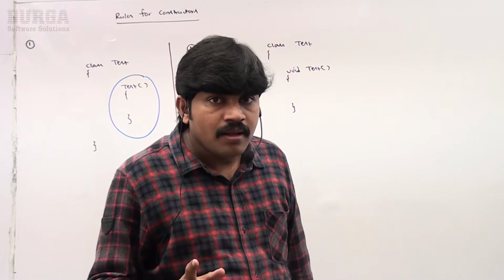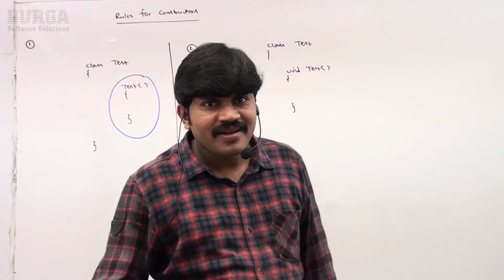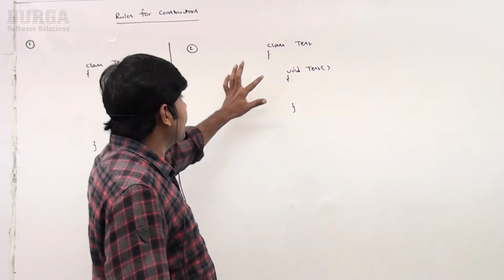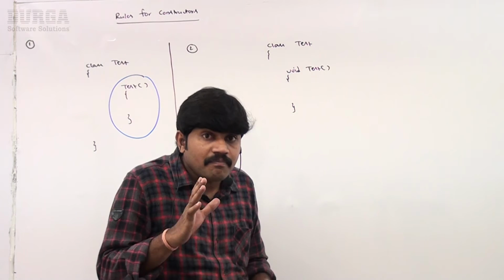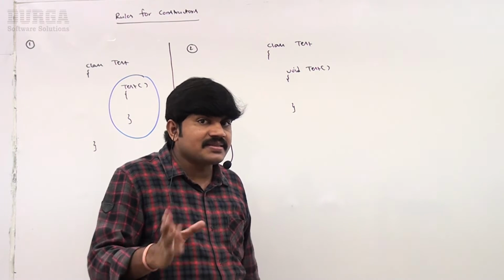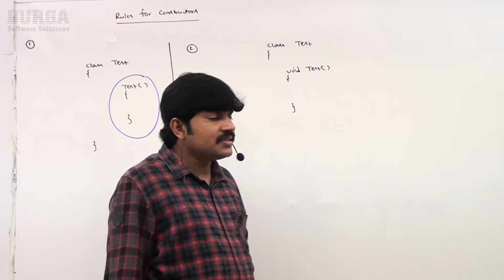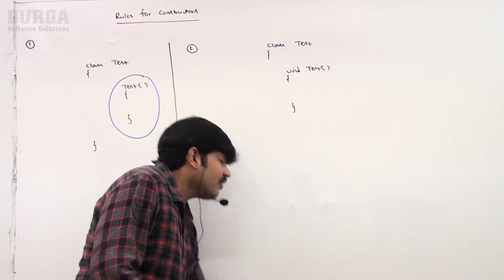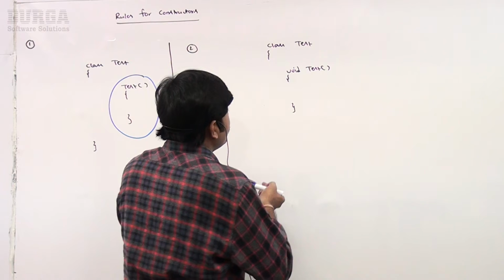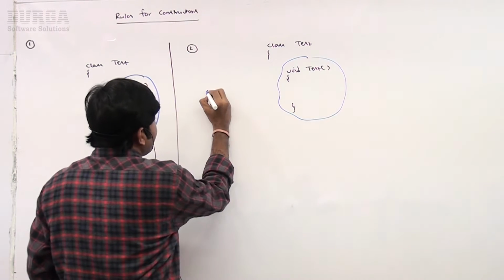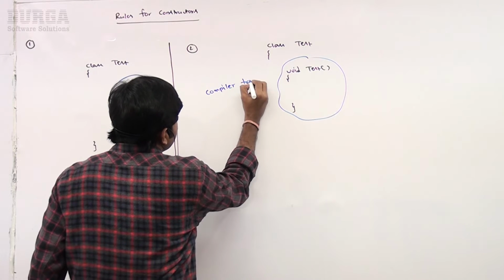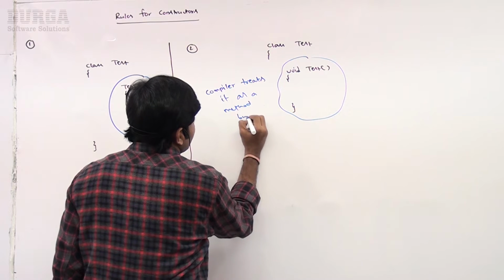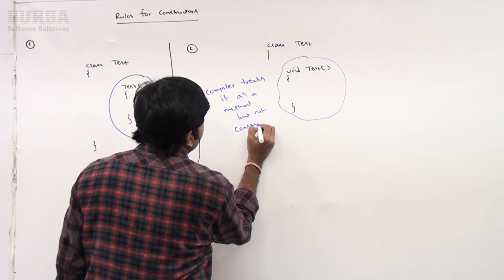The compiler will not give an error. By mistake, if you are taking a return type for the constructor, the compiler simply treats it as a method but not a constructor. So where is the proof? I will explain, don't worry about that.